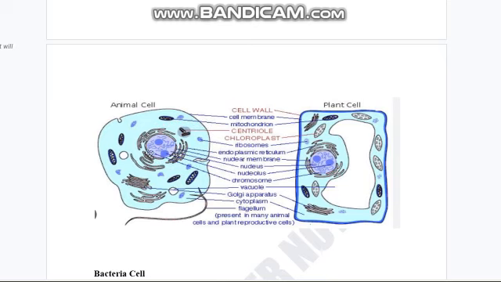Okay, the function of the nucleus is basically to control all the activities in the cell. तमाम की तमाम एक्टिविटीज़ जो सेल के अंदर हो रही हैं उन्हें कंट्रोल करने के लिए न्यूक्लियस मौजूद होता है. Because it contains DNA, it contains chromatin, thread-like structures, chromosomes. तो इसलिए the major function of the nucleus is to control all the activities that are occurring in the cell.